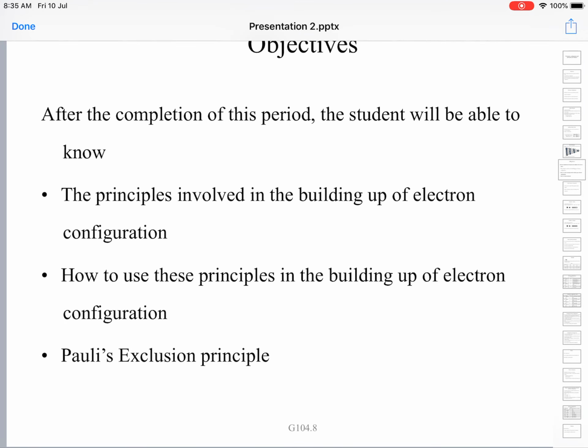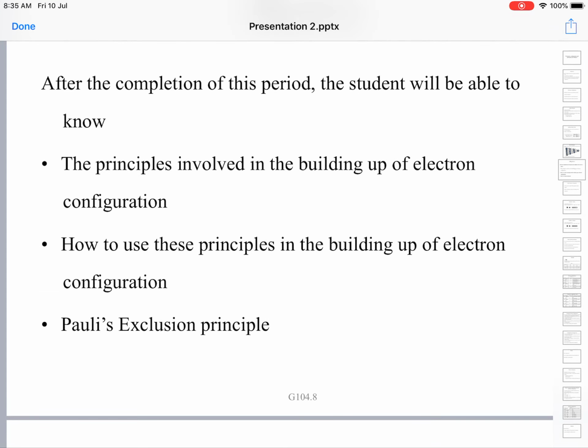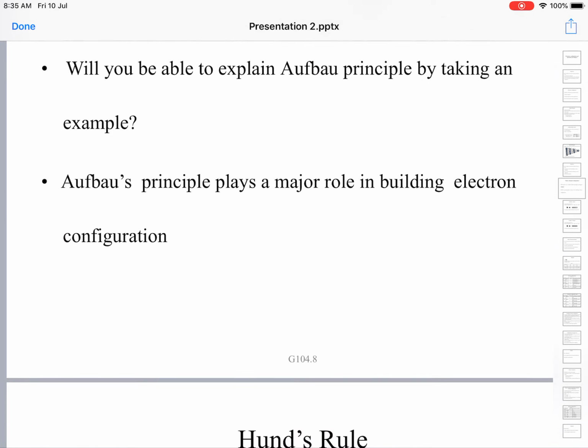The objectives: after completion of this lecture, you will be able to appreciate the principles involved in building up electron configurations, and how to use these principles in writing the electron configuration properly. We will also learn about Hund's rule and the Pauli exclusion principle in this chapter.